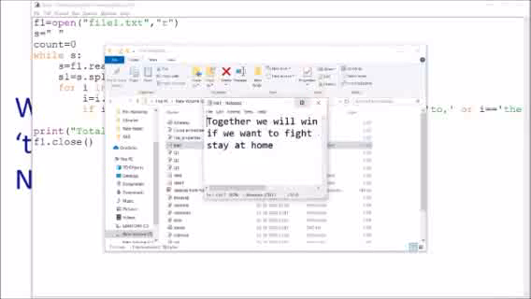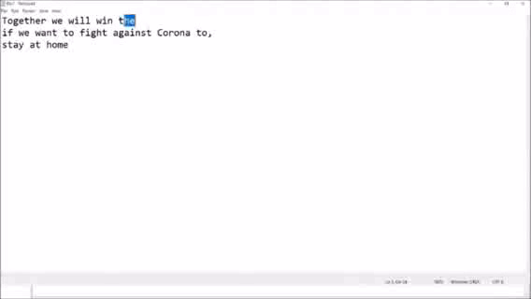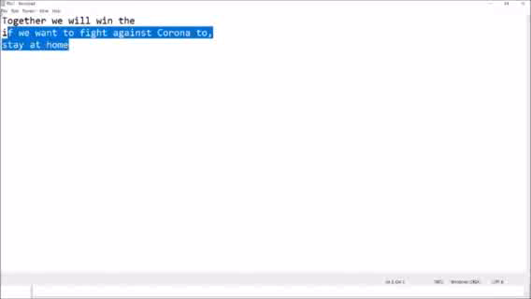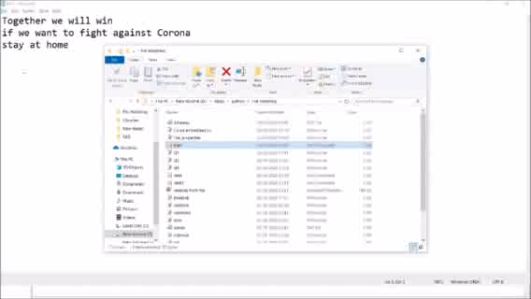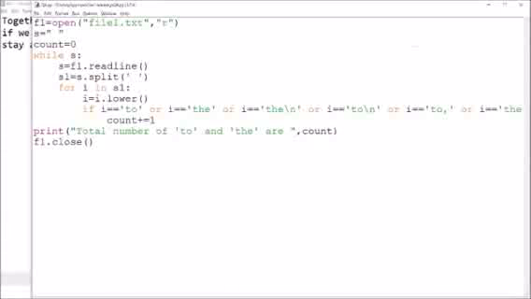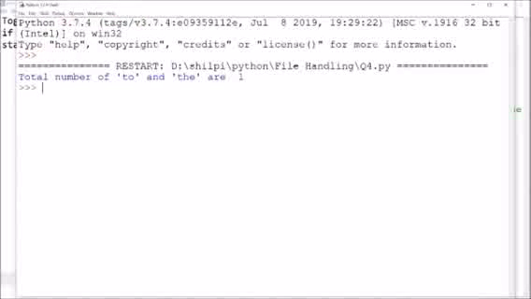You can see here, together we will win. Suppose I just want to make it correct, together we will win. If we want to fight against corona, stay at home. See, in this file how many "2" are there? Only 1 is there. So just run this program. Function F5, it should count number of "2" and "the" as 1.